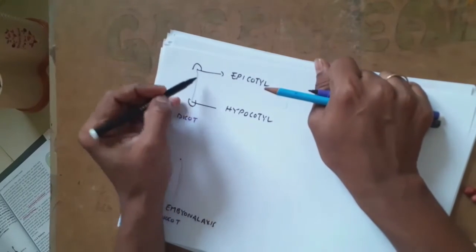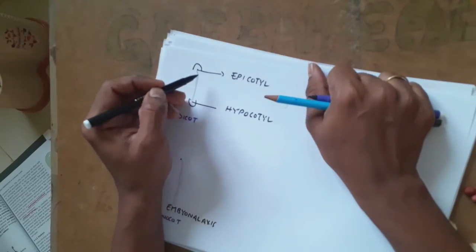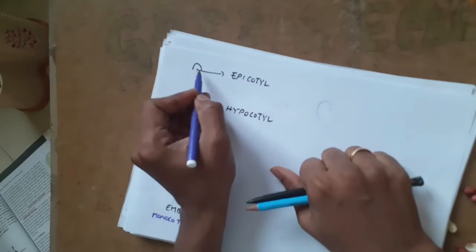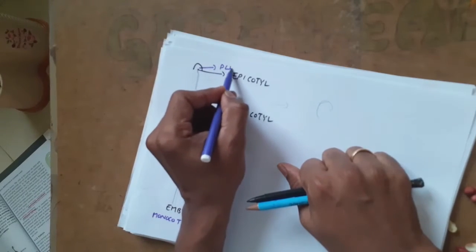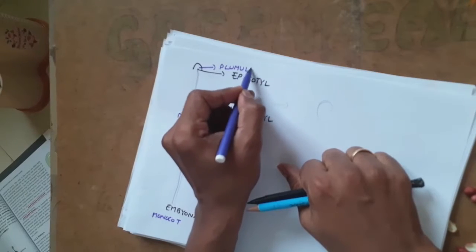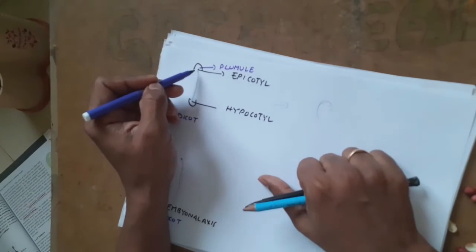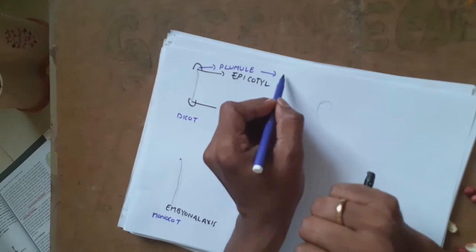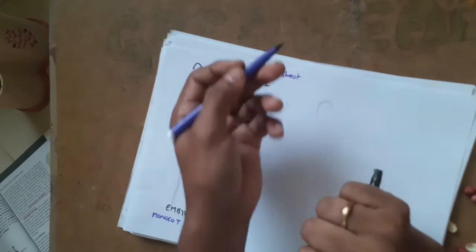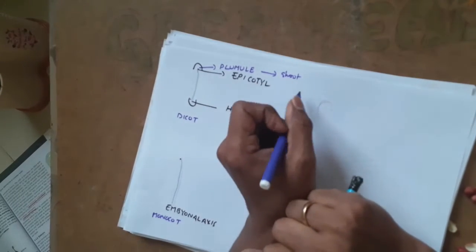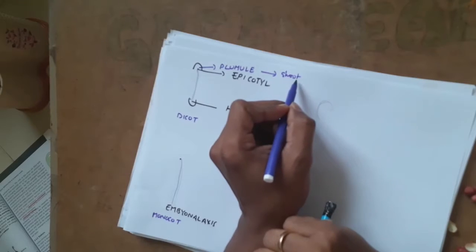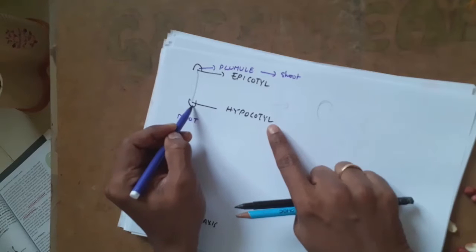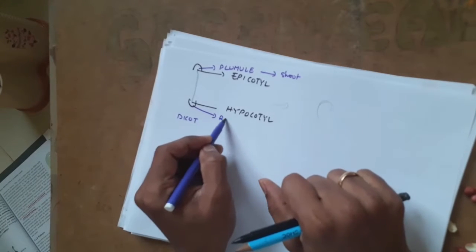You can see towards the epicotyl region, laterally, this structure is called plumule. This plumule is nothing but, in future, the structure which develops into the shoot system. I'll tell you in the upcoming teaching, shoot apex. Same way, towards the hypocotyl region, this structure develops into radicle.